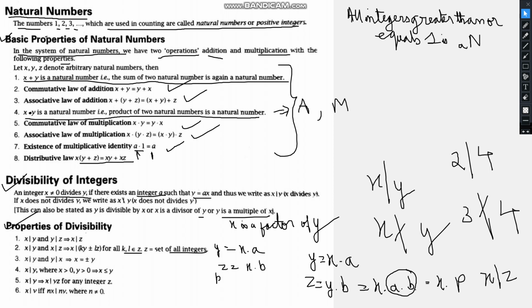Now ky equals kax and lz equals lbx, and ky plus minus lz equals ka plus minus lb, which is an integer in any case, multiplied by x.